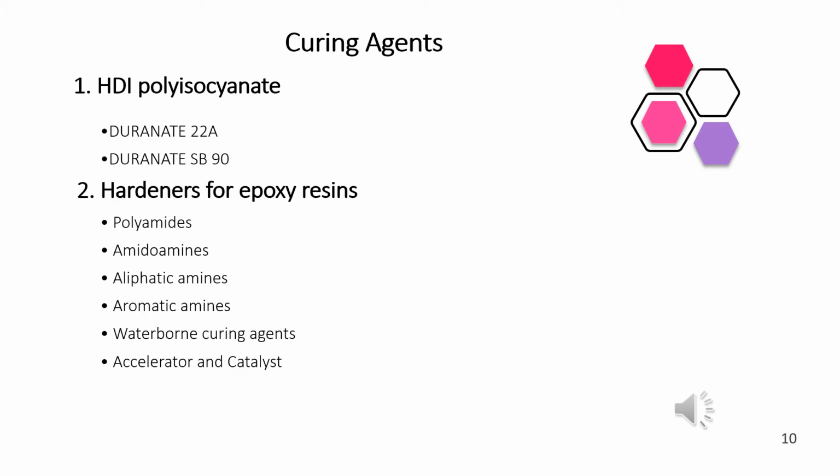HDI is an intermediate chemical used to produce HDI-based products, for example, polyisocyanates. These HDI-based products are primarily used in the manufacturing of industrial coatings, where high performance capability, for example, UV and weather resistance, is required. So these HDI are used in the manufacturing of industrial coating.